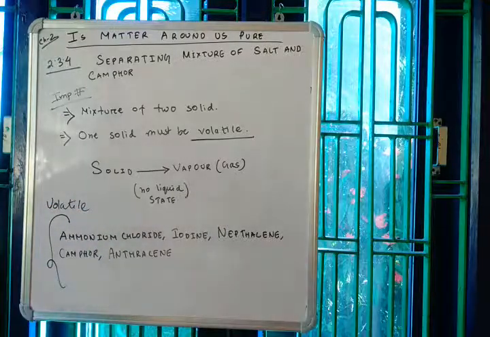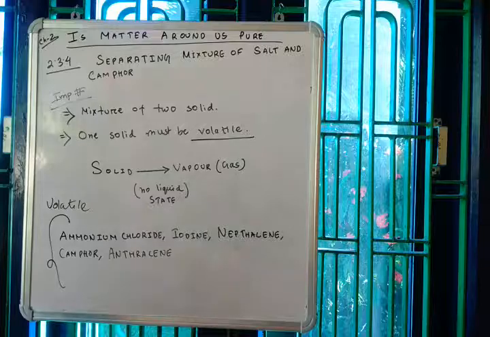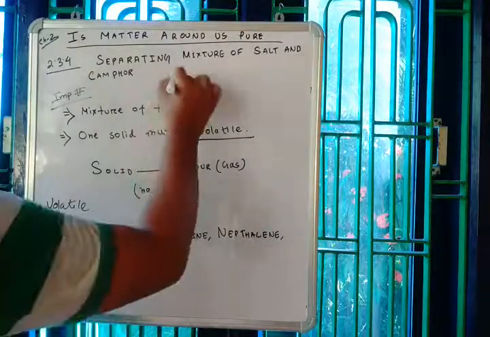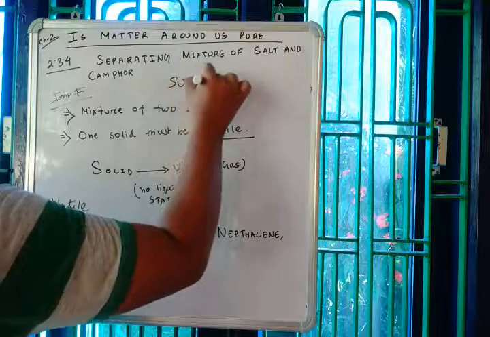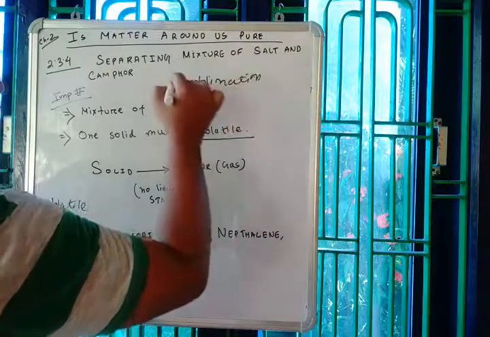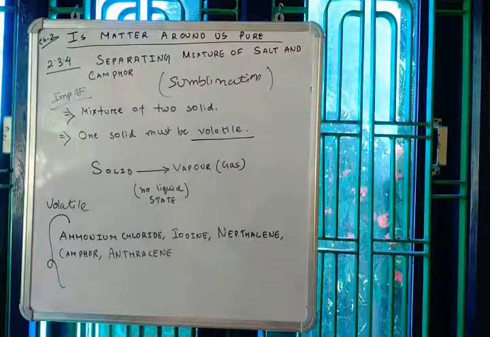Now, before moving on, there is something we need to discuss, and this is sublimation, because this method is called the sublimation method. So what is sublimation?